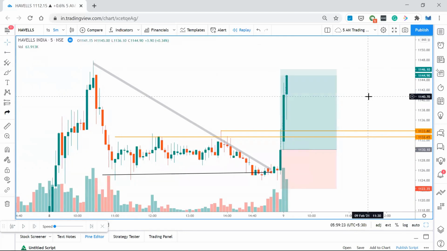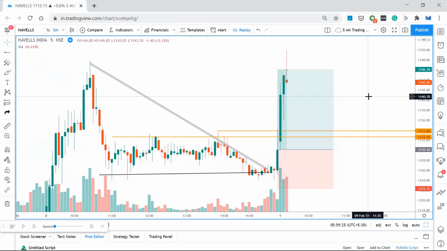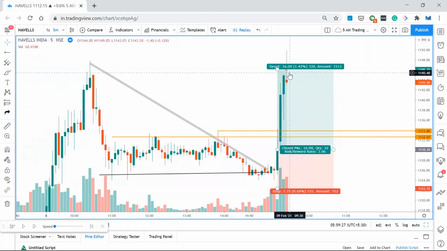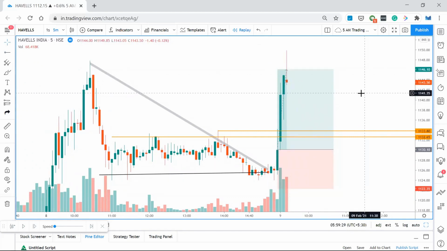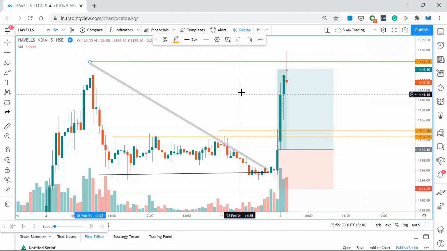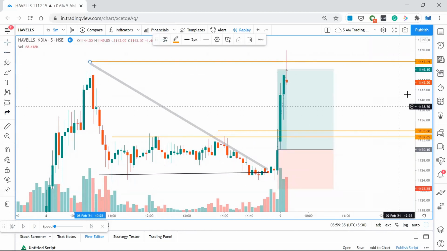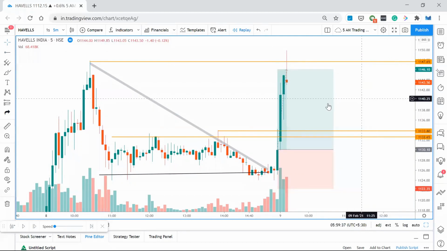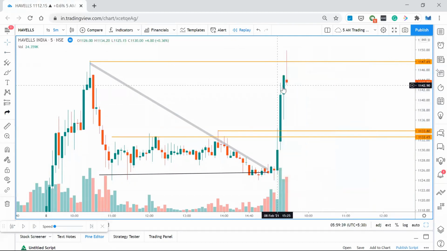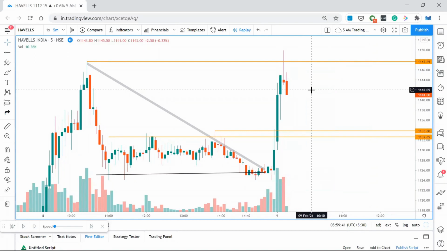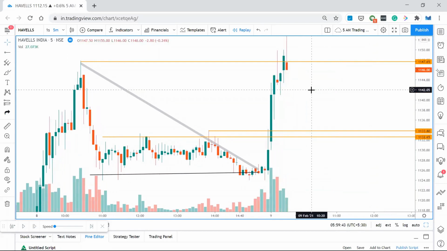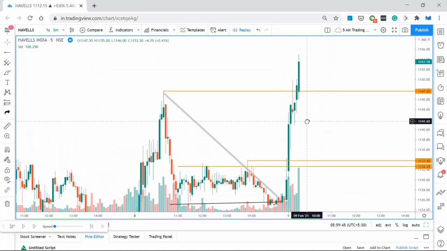And then there is this candle. Yes. So in the immediate next candle, it would have hit your target and then you would have exited, because there is one more resistance level over here. So you don't want to take a chance. Maybe the price will directly come down. So you never want to take a chance. You will close your position over this place. But generally, what happens is price comes down and then it goes up again. That's completely fine.